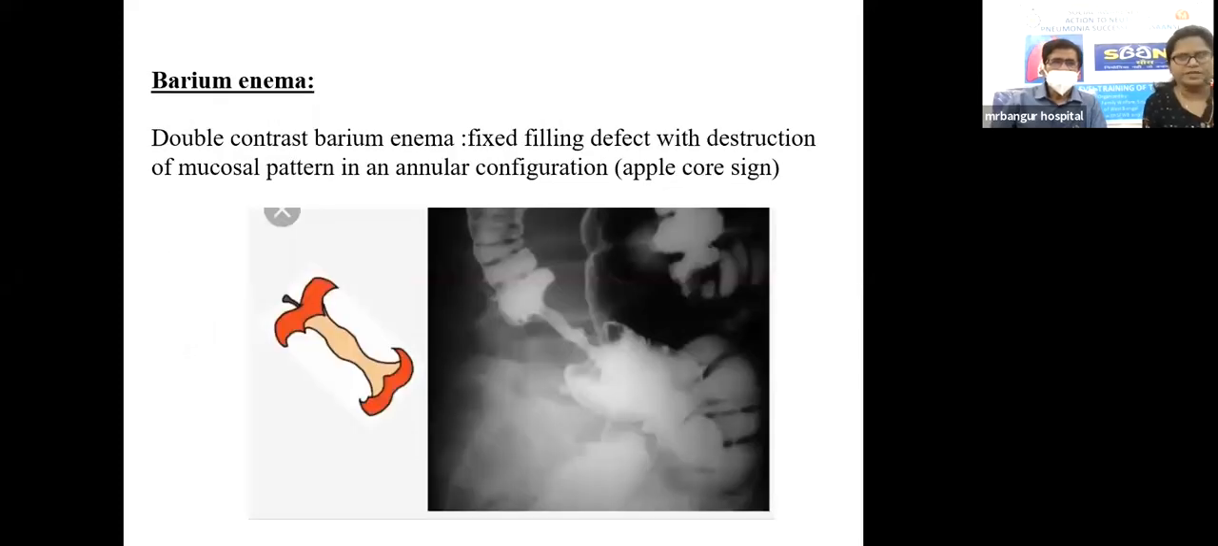Coming to the barium enema, it's a double contrast barium enema. We can see fixed filling defects with destruction of the mucosal pattern and annular constriction. It is less commonly used because we can miss some polyps or cancerous lesions, and we cannot take a biopsy of the lesions. So, because of the invention of colonoscopy and CT scan, it is less commonly preferred.